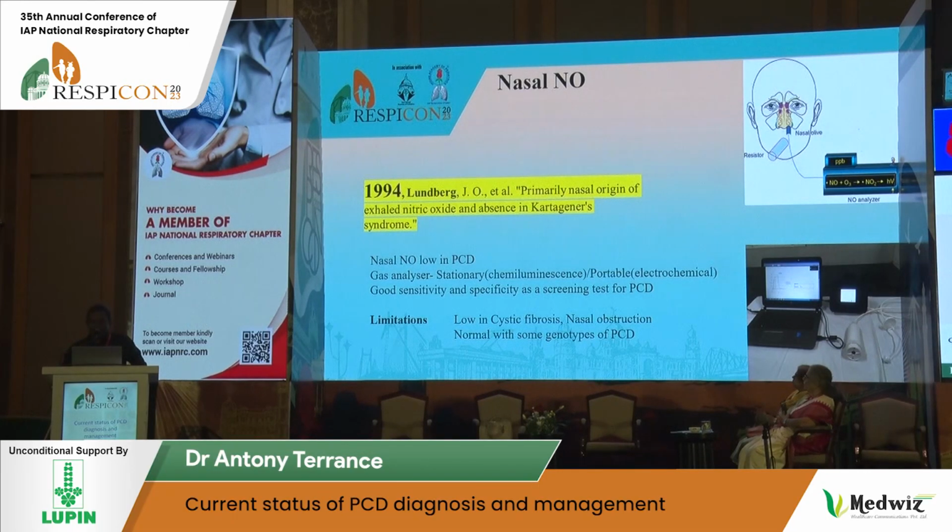And the good thing about doing a nasal nitric oxide test is you don't need much expertise. You just need the equipment. An ordinary lab technician can do the test. And the main limitation is, it's standardized only for children more than 5 years. Therefore, we can screen only children above 5 years of age. And the second limitation is, it can be normal with some genotypes, and it can be low in other conditions like cystic fibrosis, or if the patient has chronic sinusitis causing obstruction of the ostia, then you can have low values. Therefore, even though it's a good test, you have false positives and false negatives. You need to know about that as well.